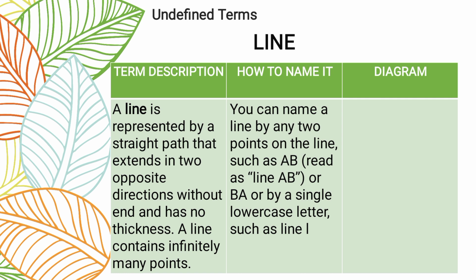For example, meron tayong lines with lots of points. Pili ka lang doon ng 2 letter, pwede na siyang pangalan as line. And then, pwede rin po natin siya pangalanan as lowercase if given. So, pwede natin siya pangalanan as line L. Pero dapat naka-lowercase pag isang letter lang. Just like this one, we have here line AB. So, as we can see, si point A at saka si point B, sila yung nasa iisang line. So, therefore, ginamit sila para pangalanan yung ating line. We have line AB. Or we can use the small letter L, which is line L.